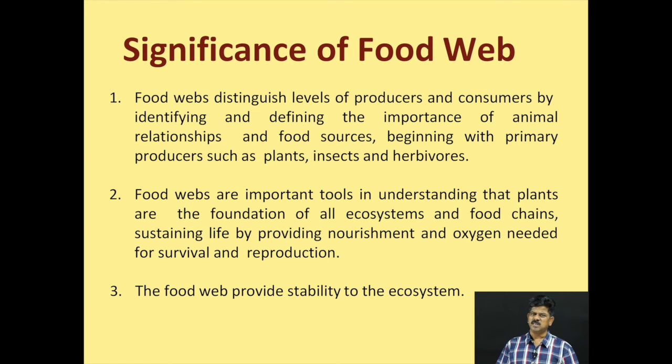Now why do we have to study the food web? The food web distinguishes the levels of producers as well as consumers by identifying the importance of animal relationships as well as food sources. That is, beginning with the primary producer like plants, then insects and herbivores, right?